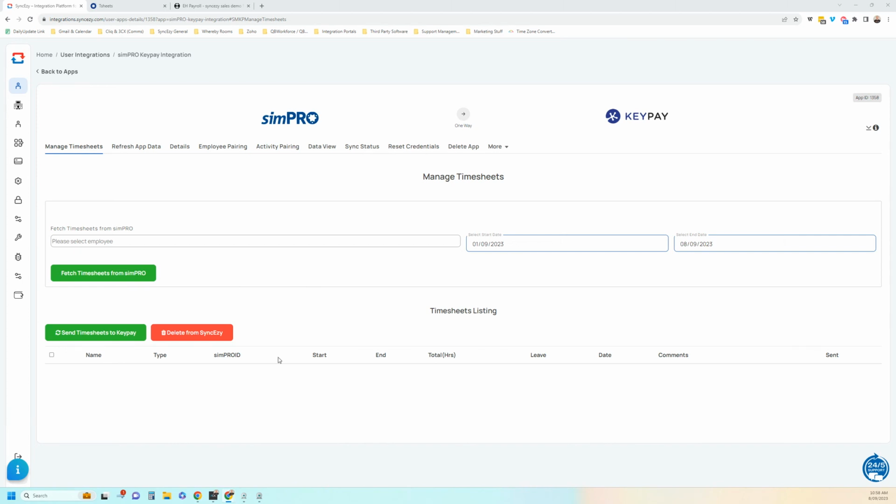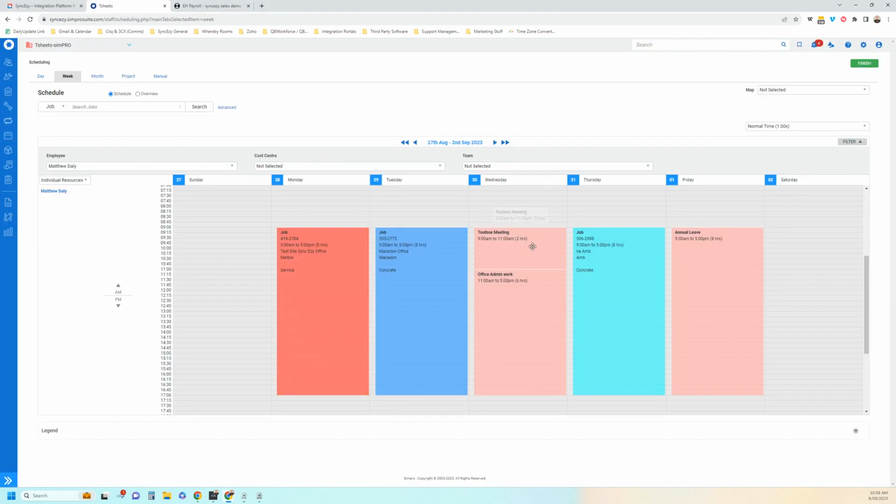This integration is very simple and easy to use and will save you a lot of time in getting the schedule data for your employees in Simpro, such as the example on the screen showing jobs, activities and leave on the employee schedule in Simpro, and fetching it from Simpro through our integration and adding it into Employment Hero Payroll Keypay for ease of payroll processing. So I'll show you now how this works.